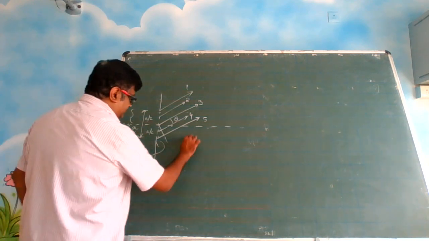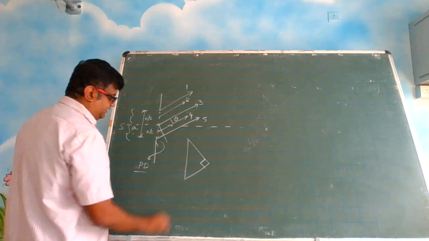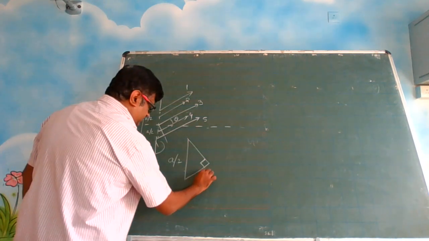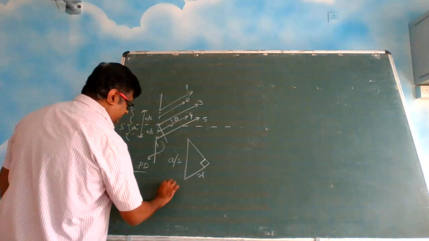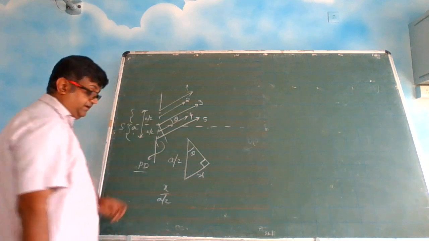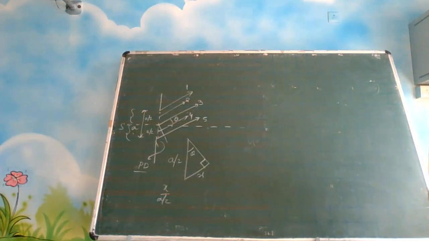So if you draw this triangle, you have 90 degree here. This is A by 2. Let us call this x. What is x by A by 2? This is theta. And mind you, theta is a very, very small angle.